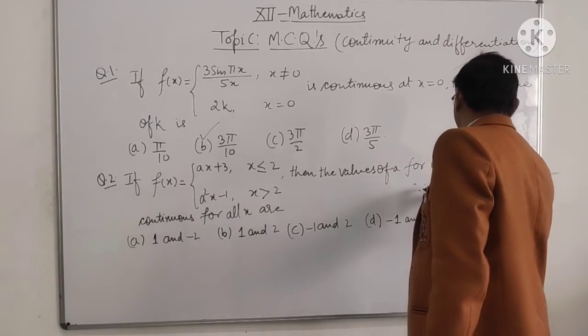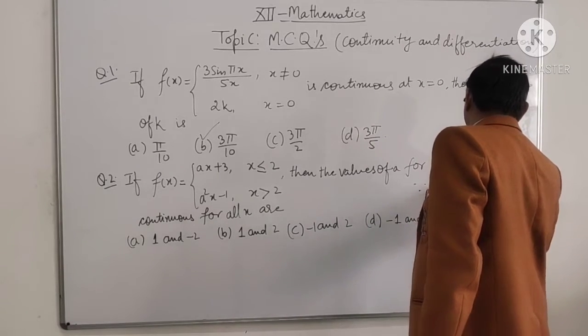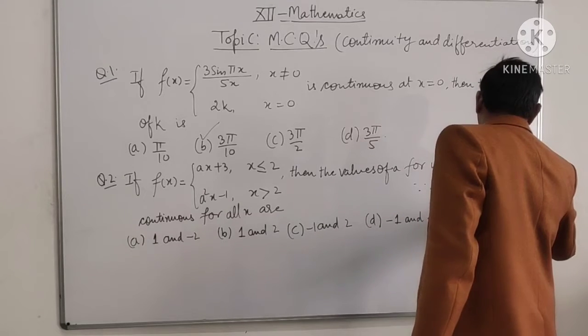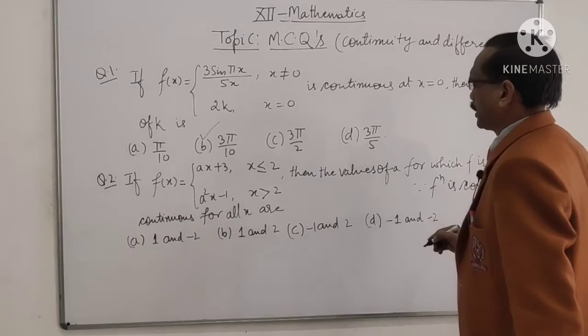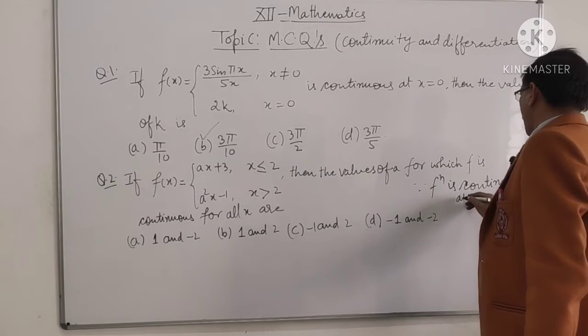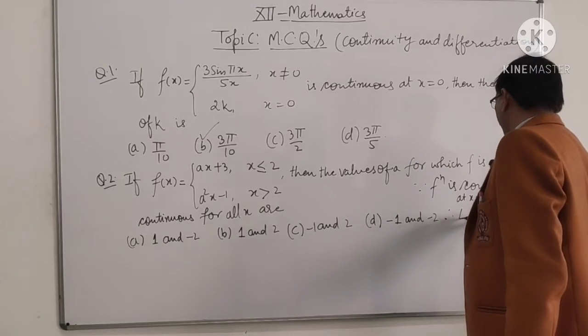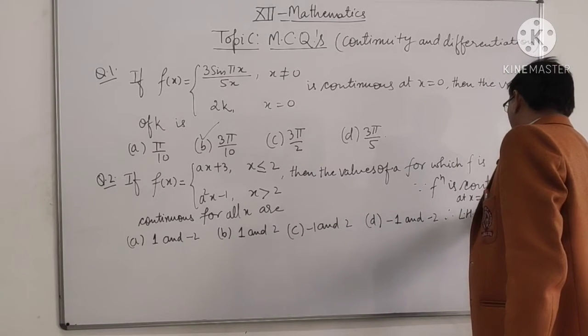Since the function is continuous at x equal to 2, therefore the left hand limit equals the right hand limit.